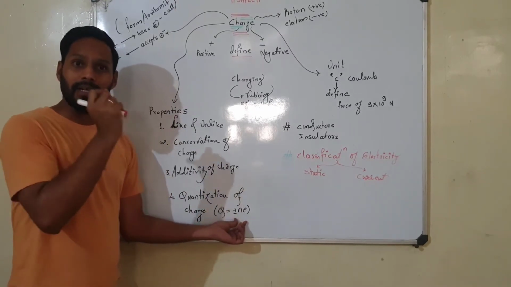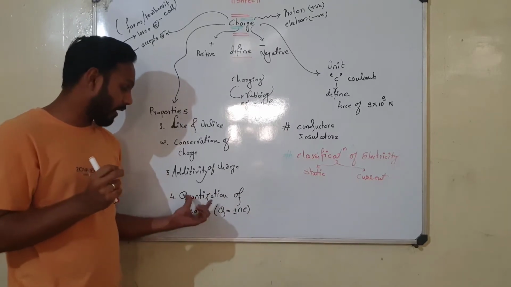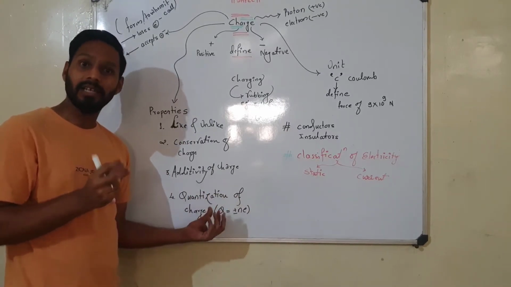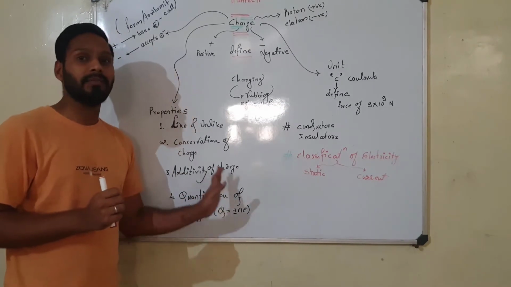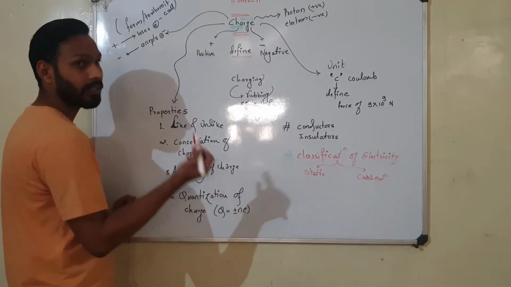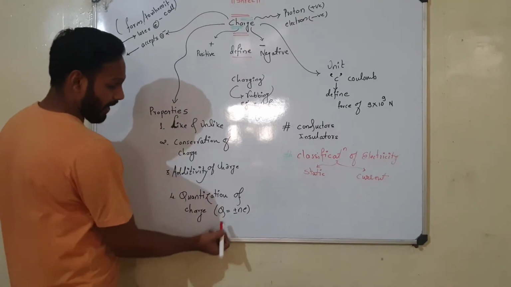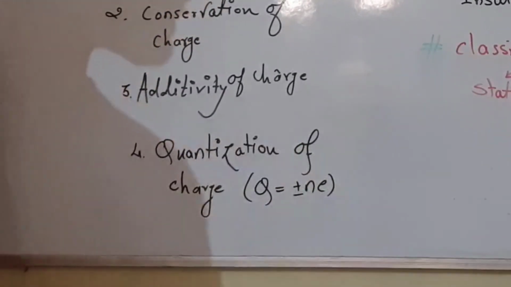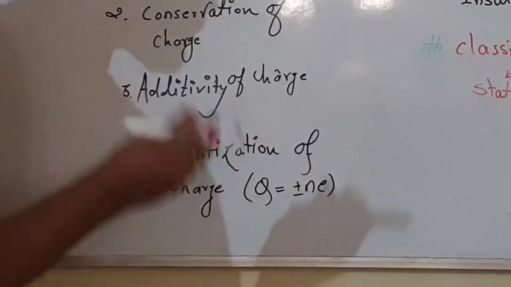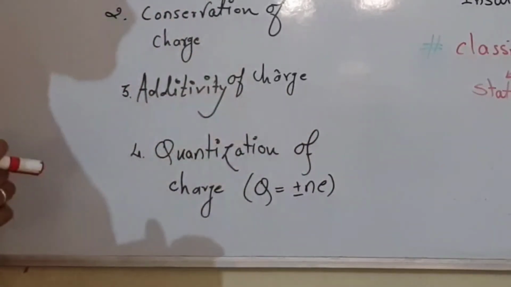So if we multiply that with the number of particles, we can find the particular charge, as it is the smallest charge and all other charges will be integral multiples of it. So that's why we have found the formula Q equals N E, where capital Q is the total charge, N is the number of charges and E is the smallest charge on that particular system.